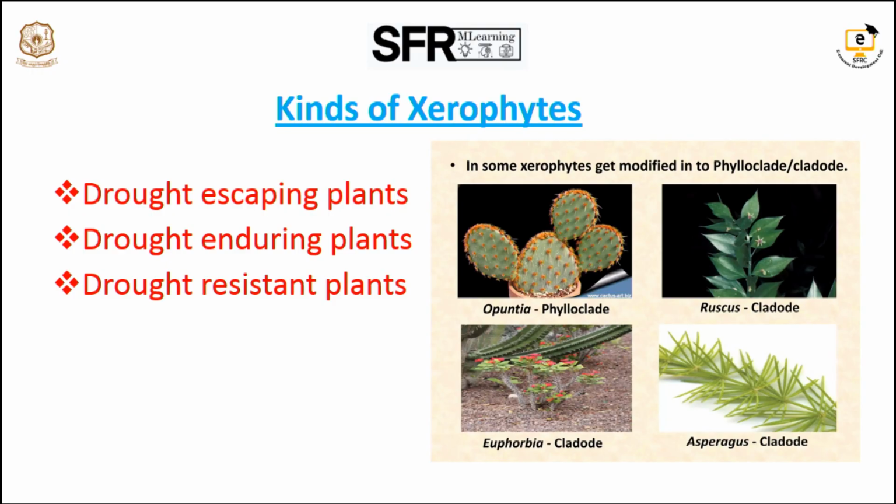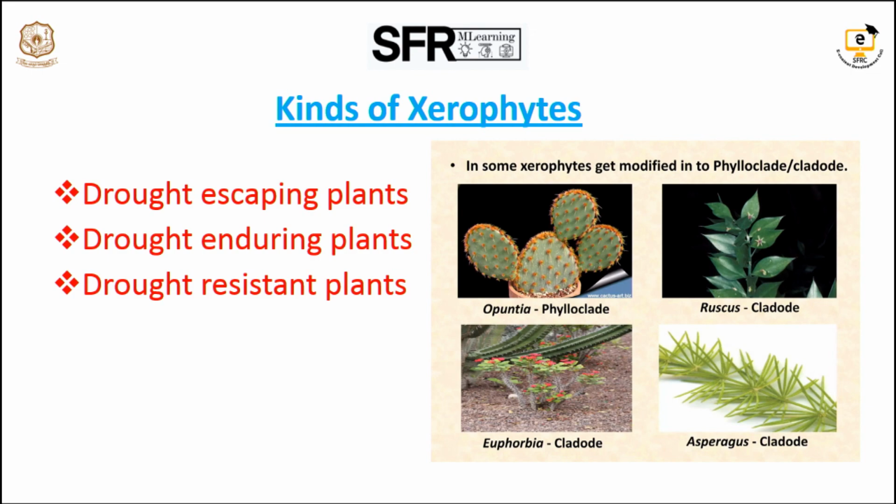First, drought escaping plants are plants that grow only during the moist season. In drought conditions these plants cannot grow. So that is called drought escaping plants. They are also called ephemerals. Examples are Argemone, Mexicana and Solanum. These are examples of drought escaping plants.